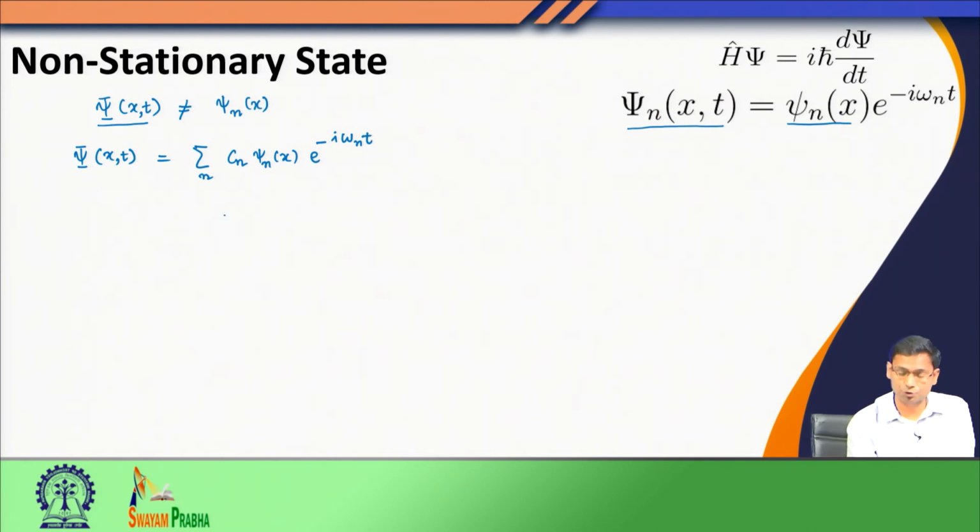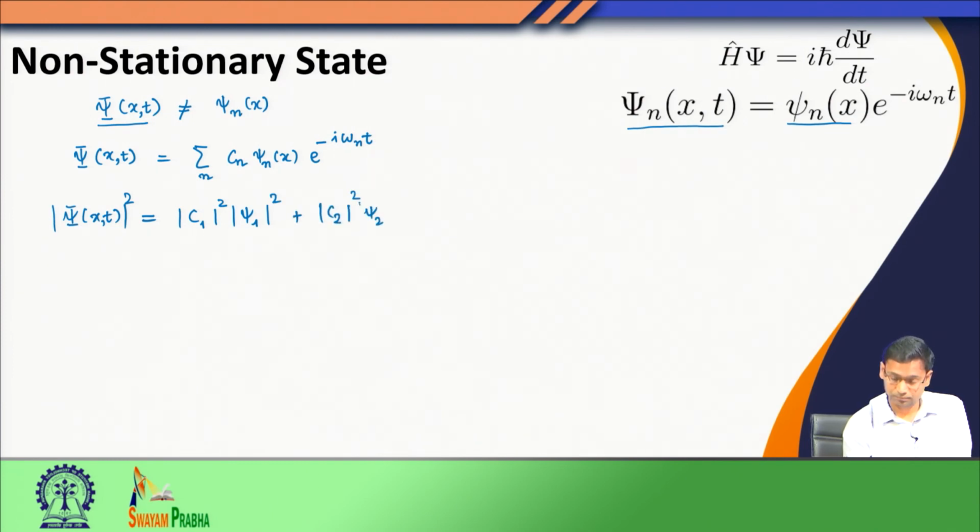To make it simple, we will consider the case where the linear combination has only 2 terms, C 1 and C 2, and in that case, if I have to obtain this psi star psi, you would see that I would get these 2 terms.